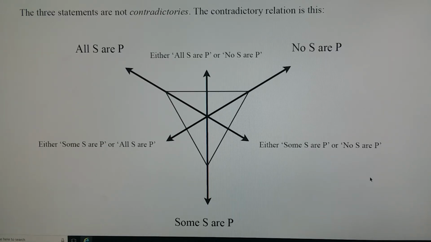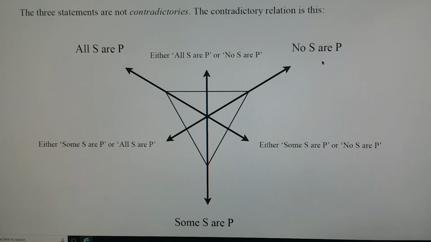Now, the interesting result about this is that suppose that no SRP is true. Well, if that's the case, then either some SRP or no SRP is also going to be true, because this second portion is going to make this claim true. Okay? And also, this statement right here, the contradictory of some SRP, is also going to be true if no SRP is true, because this portion of it is going to be true.